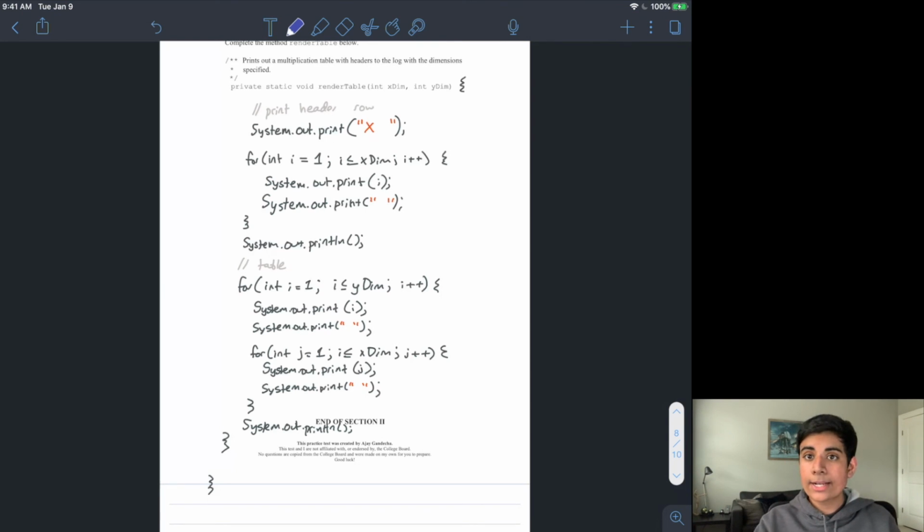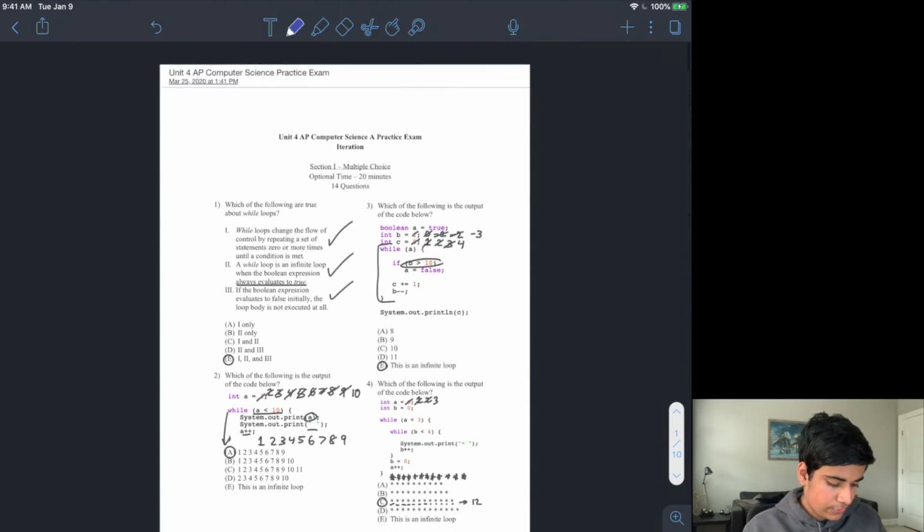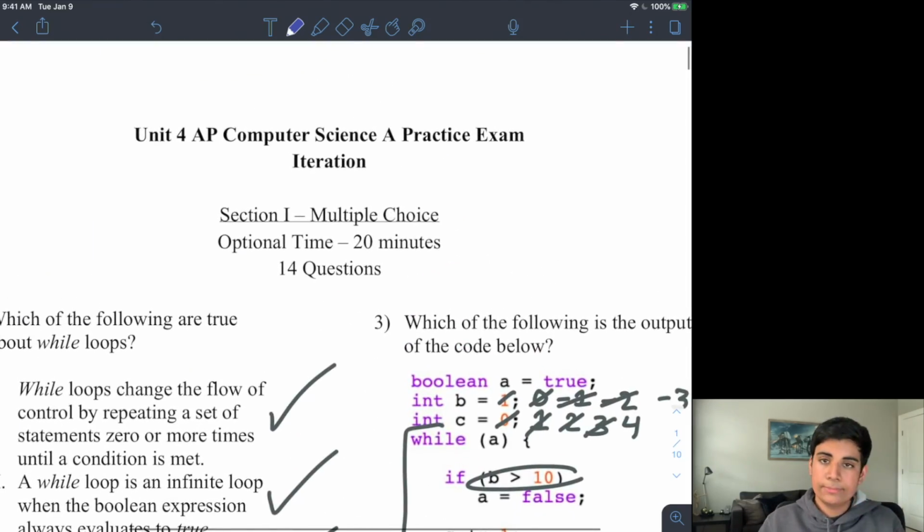I will be having more practice problems in the near future, but for now, this will conclude the practice test for Unit 4 iteration.